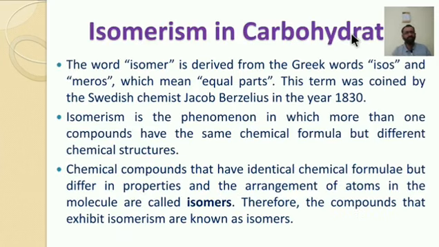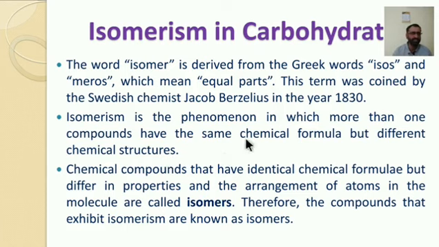Isomerism. What is meant by isomerism? The word isomerism is derived from the Greek words isos and meros, which mean equal part, and this term was coined by the Swedish chemist Jacob Berzelius in the year 1830. Isomerism is the phenomenon in which more than one compound have the same chemical formula but different chemical structure. That is known as isomerism.